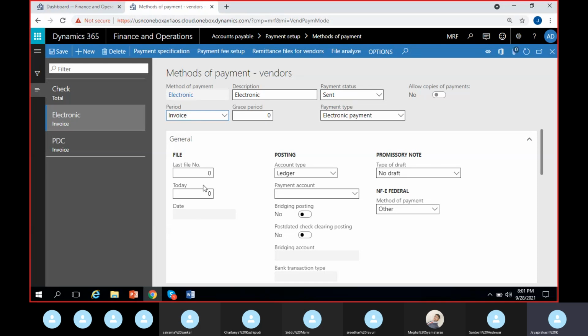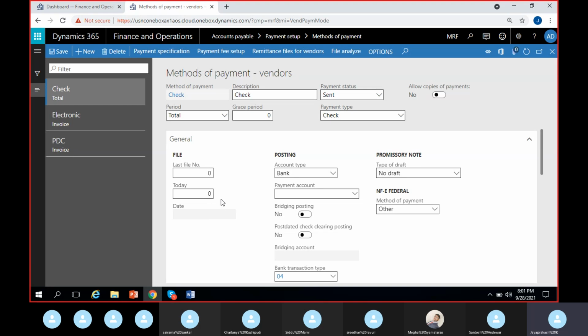Normally here in this file number, today you should see the last file number that is generated today. Suppose if I go for check here, I should see the last check number that is generated today. I think some configuration is missing and I could not see the check number. Normally I should see the last check number that is printed, and how many of them are printed today, like 2 checks are generated, 3 checks are generated.